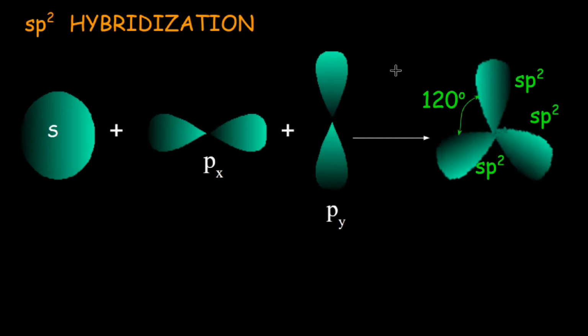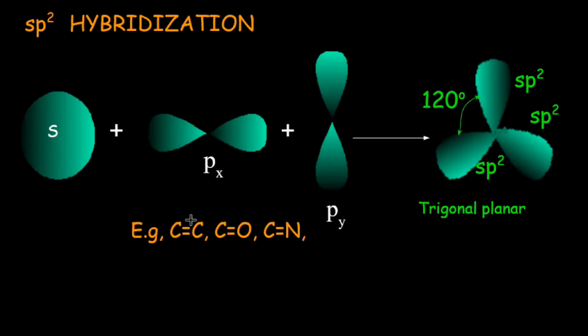Each sp2 hybrid orbital contains 33.3% s character and 66.6% p character. The shape of sp2 hybrid orbital is trigonal planar. The molecules involving sp2 hybridization are alkenes, carbonyls, and imines. In these functional groups, carbon atom is sp2 hybridized.